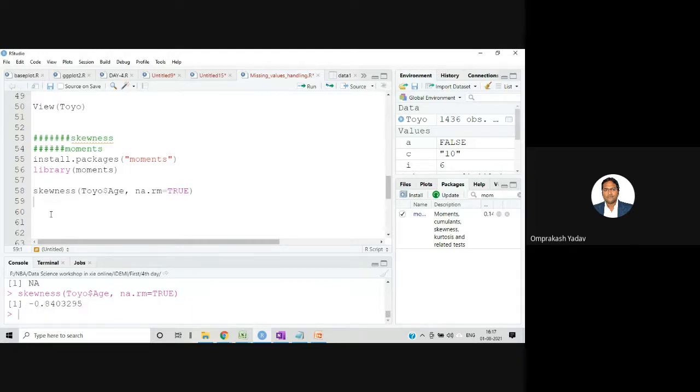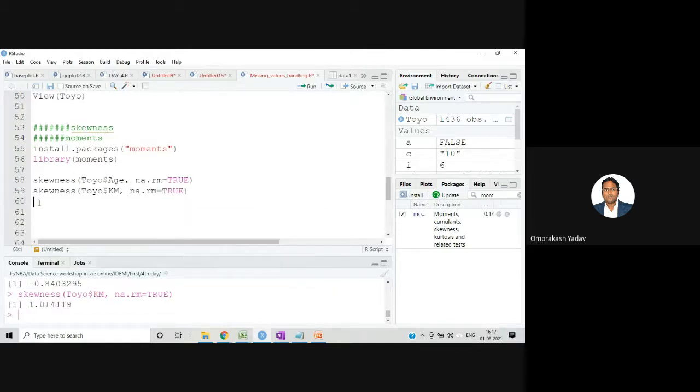Now we will fire skewness on kilometer, and I'll say na.rm equals TRUE.